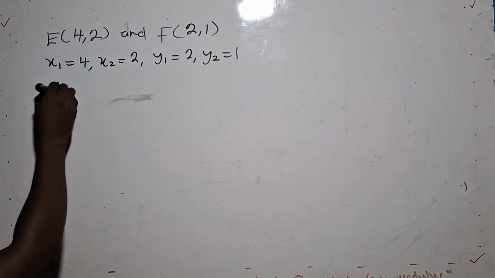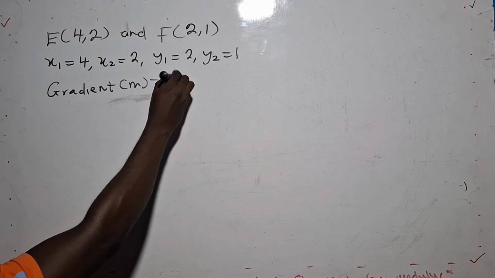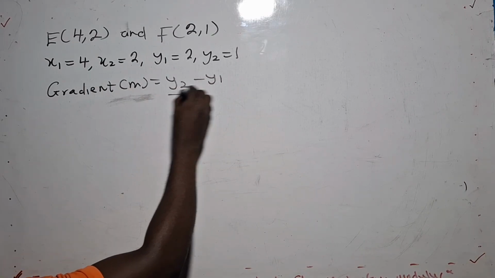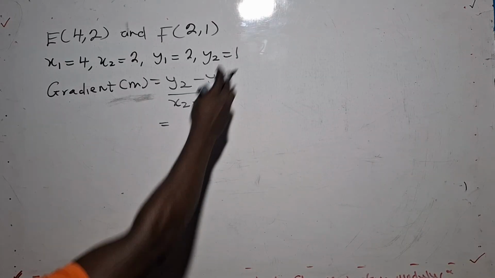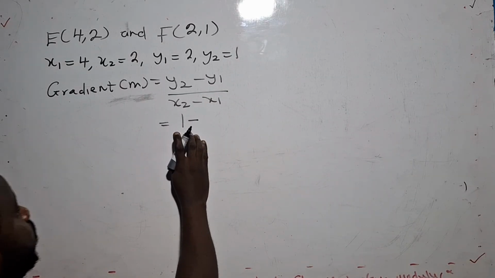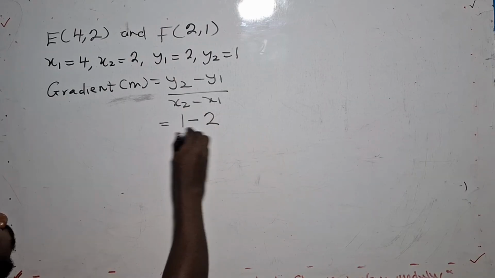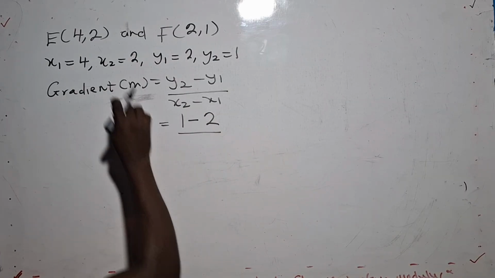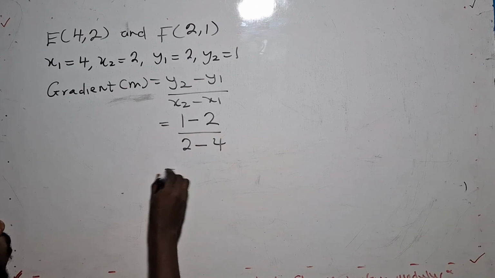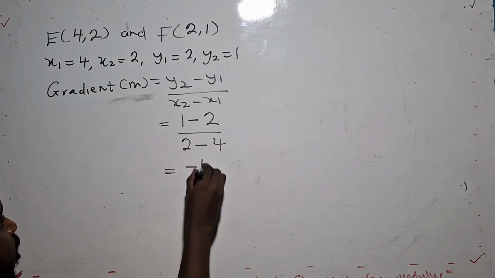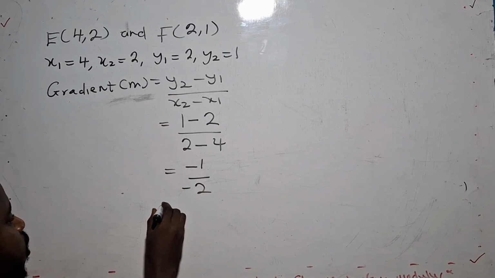So the gradient, the formula is y2 minus y1 over x2 minus x1. Now y2 here is 1 minus y1, which is 2. Now what is x2? x2 is 2, x1 is 4. So 1 minus 2 will give me negative 1, all over 2 minus 4, which gives me negative 2.